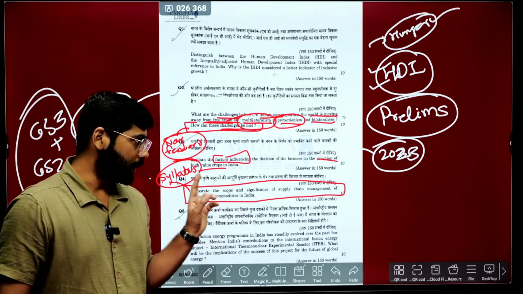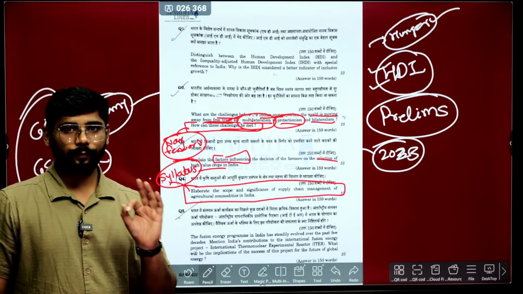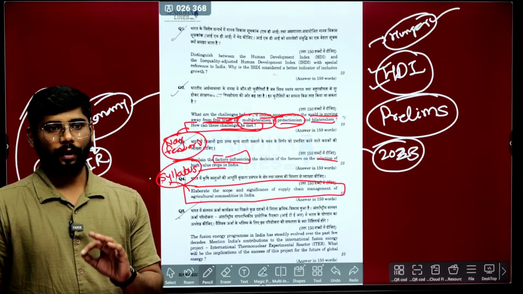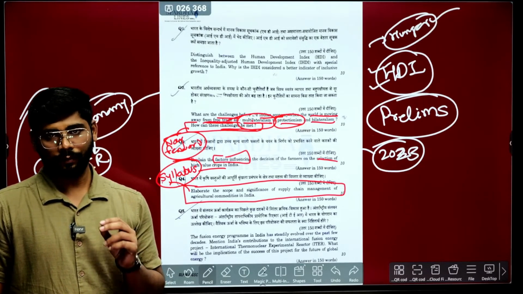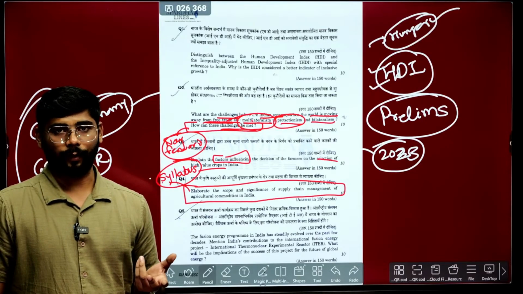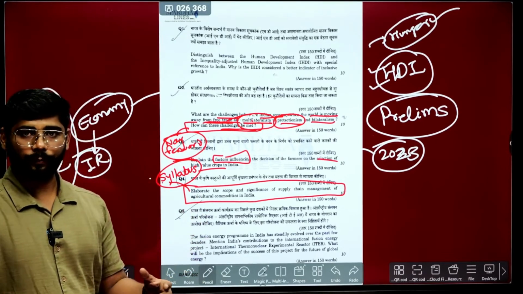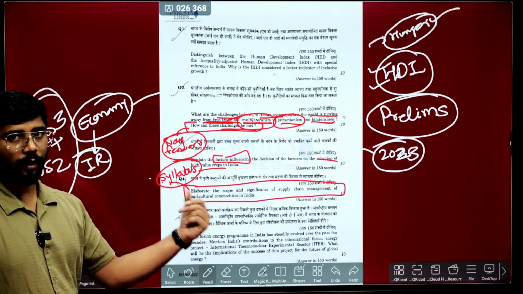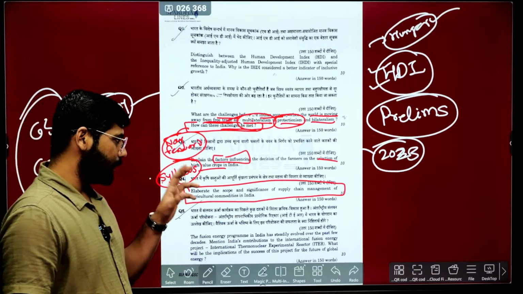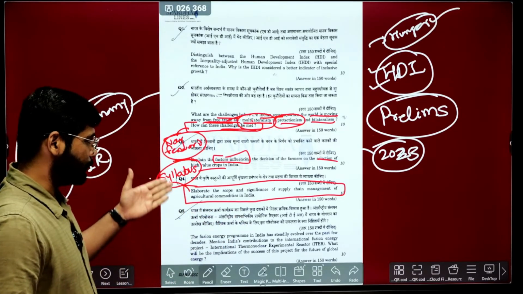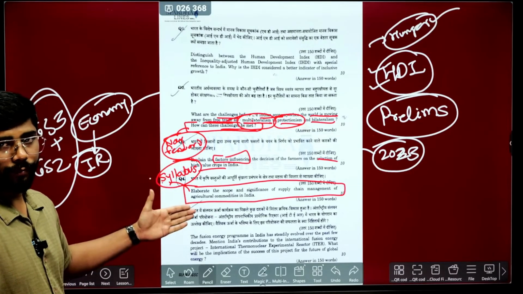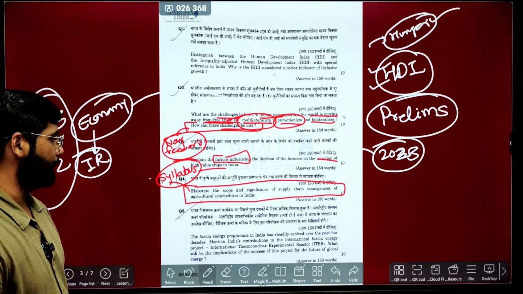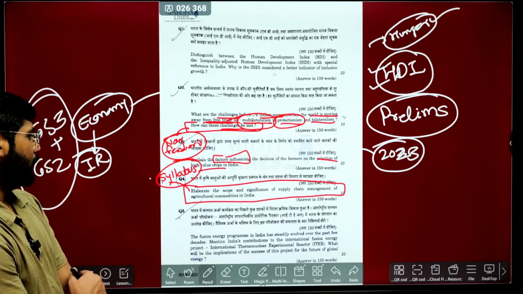When we consider the questions here, the syllabus and previous year questions become the base. If you understand what the syllabus is and how the PYQs are coming, then based on that you can prepare the current affairs part. So for these questions, the syllabus and previous year questions are a must. You cannot skip them.